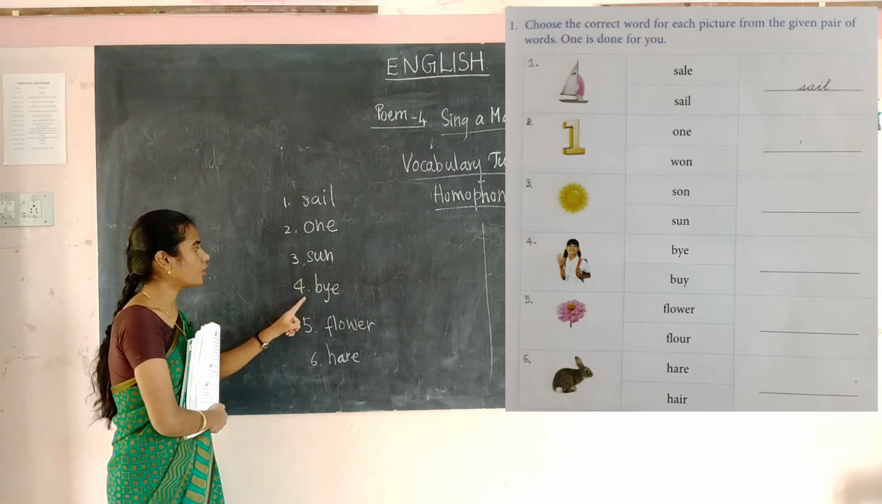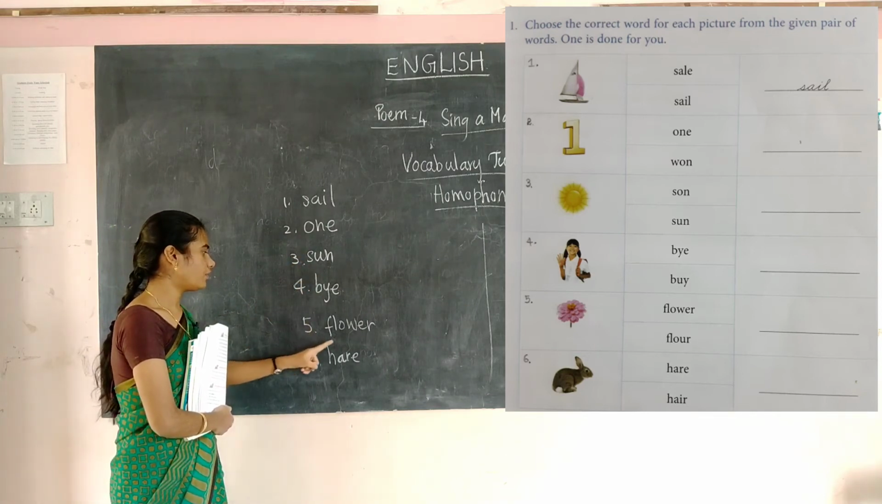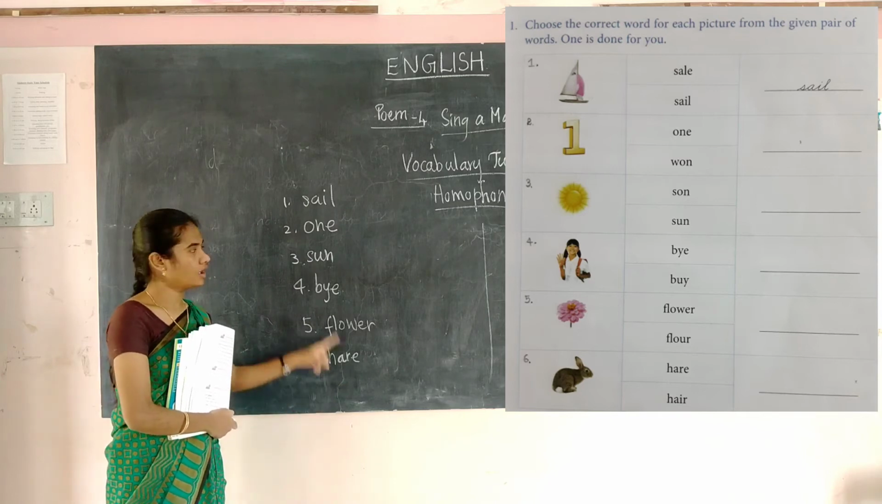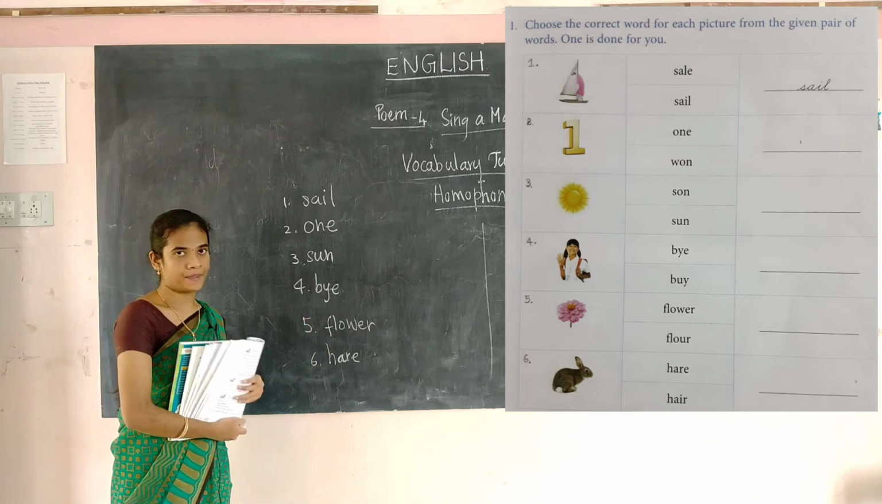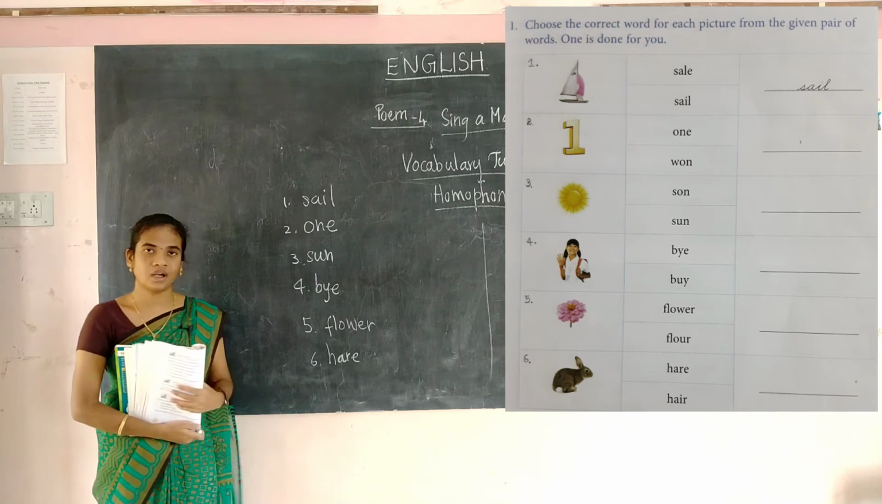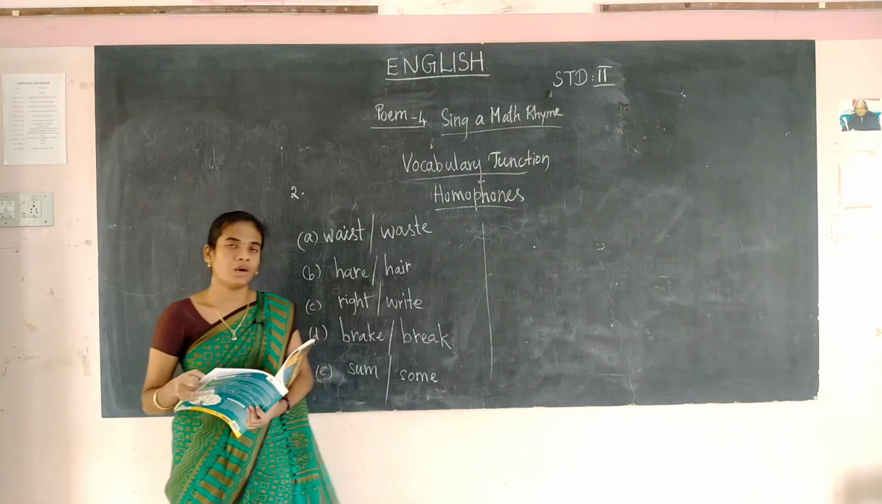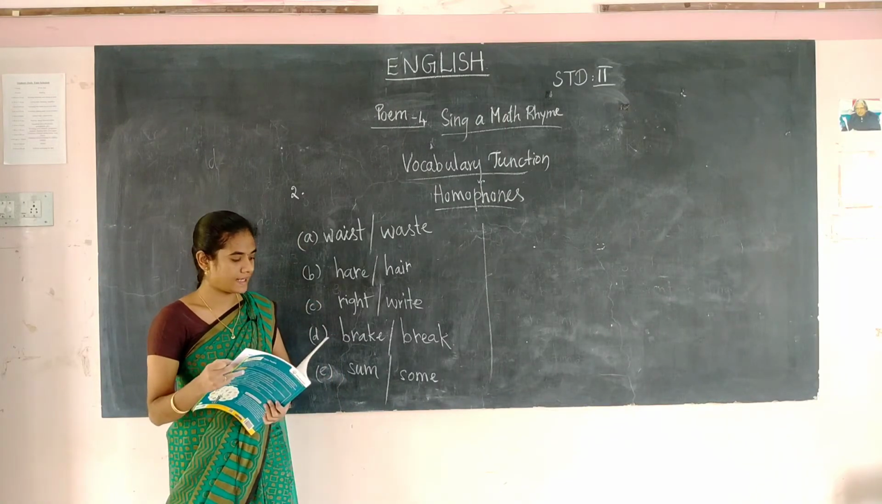First one, sail. Second one, one. Third one, sun. Fourth one, bye. Fifth one, flower. Sixth one, hare. You have to write the correct spelling. Okay students, copy these in your notebook. So now we shall go to the next exercise.